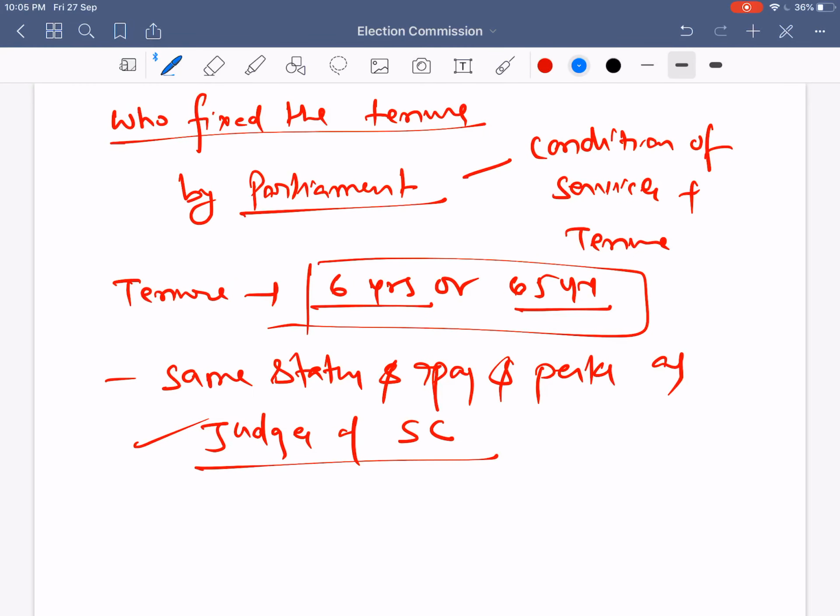Next thing we need to know: who fixes the tenure of the Election Commissioners and Chief Election Commissioner? The tenure and the conditions of service are fixed by Parliament, and for that Parliament has enacted an act. In that act, tenure is given as 6 years or 65 years of age, whichever is earlier. So if 6 years comes before the person turns 65, the person will retire. Or suppose a person's age is 63 years, then after only 2 years the person will retire instead of completing the 6-year tenure. So whatever comes early, 6 years or 65 years, that is the tenure.